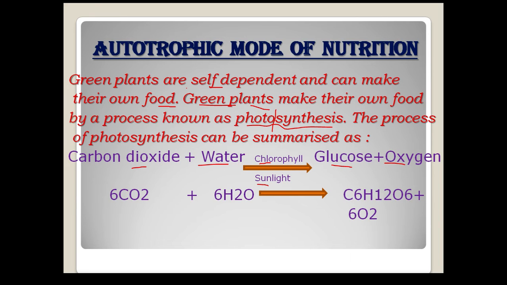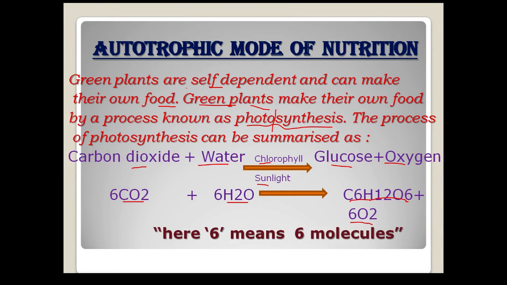In formula form, 6CO2 plus 6H2O reacts with chlorophyll and sunlight to form C6H12O6 and 6O2.